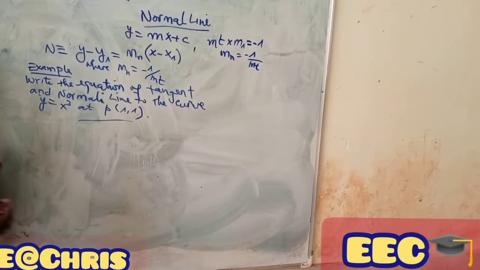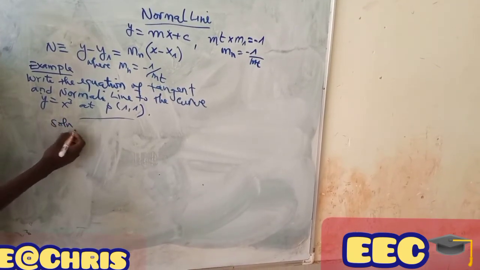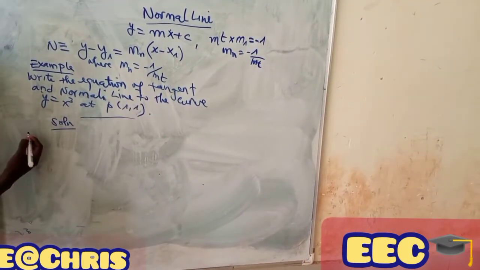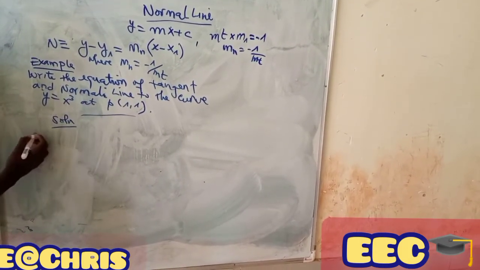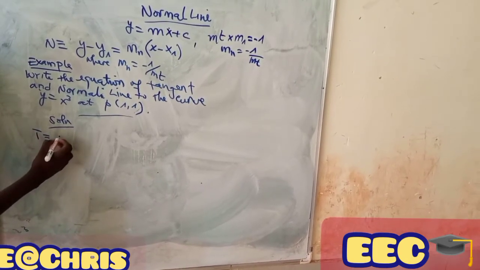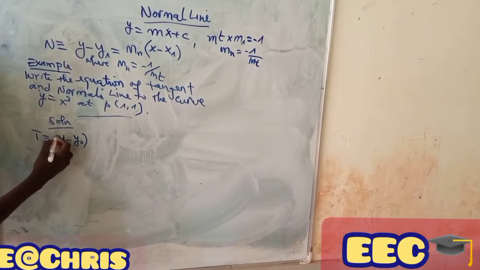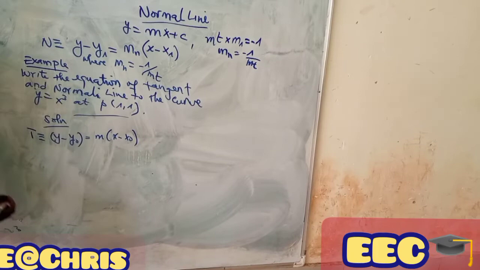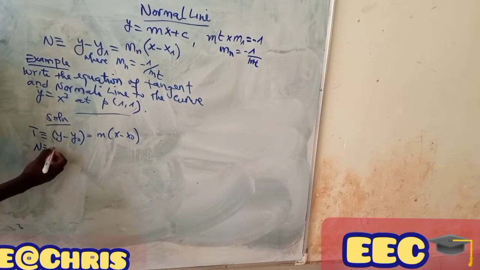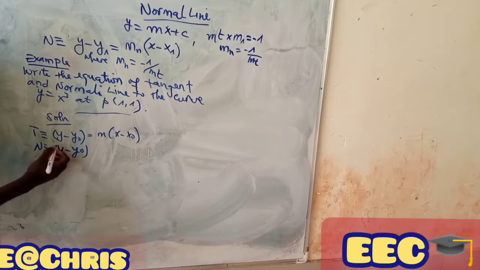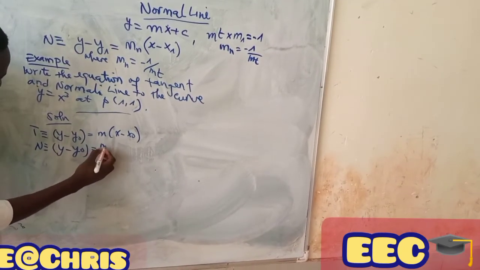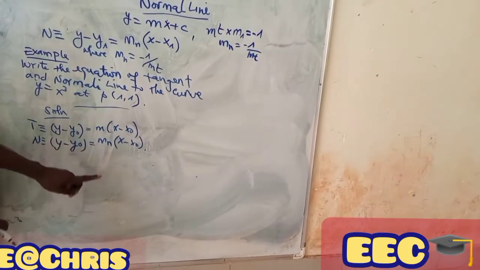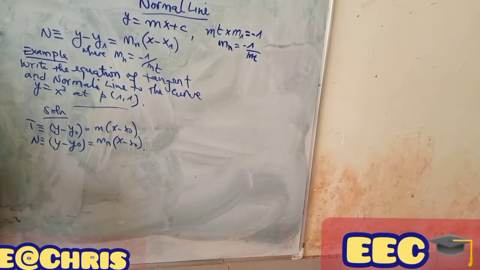Solution: if we are asked to calculate the tangent and normal line, here we have a formula for the tangent, which is y minus y0 equal to m times x minus x0. And for the normal line, we have y minus y0 equal to mn times x minus x0. You know that mn is equal to minus 1 over m.